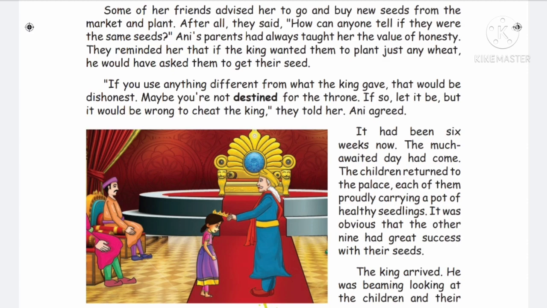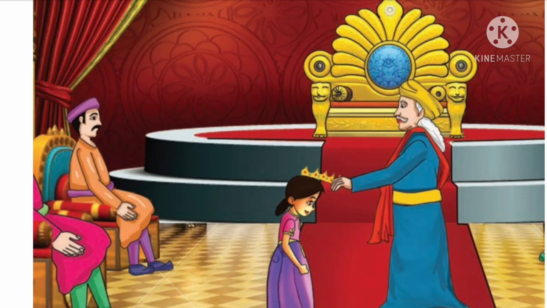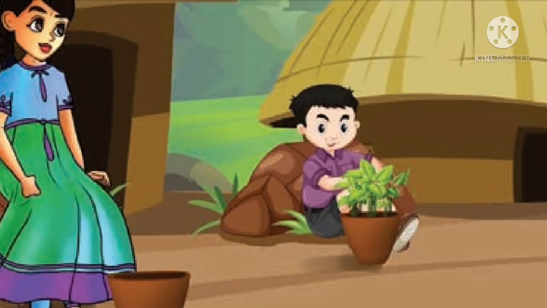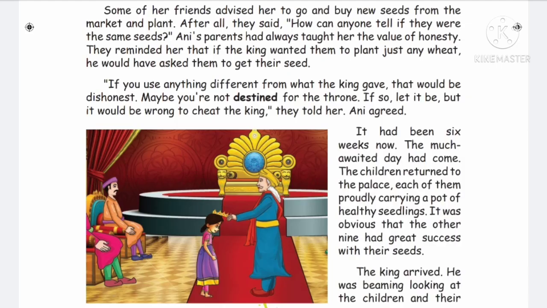And Annie's parents told her that failing is not a problem, but if you buy new seeds from the market, that would be wrong and cheating the king. Annie agreed with her parents. What happened? The day came and the people were excited to know who the next king would be. And at the competition place, the children returned to the palace.